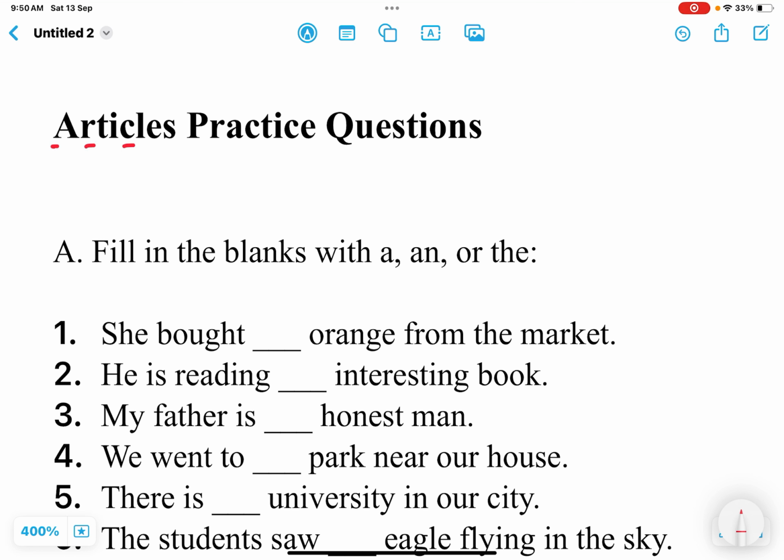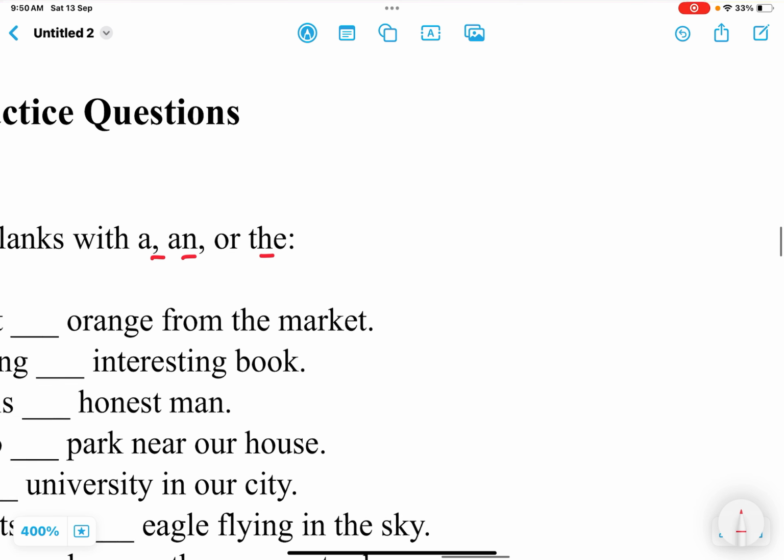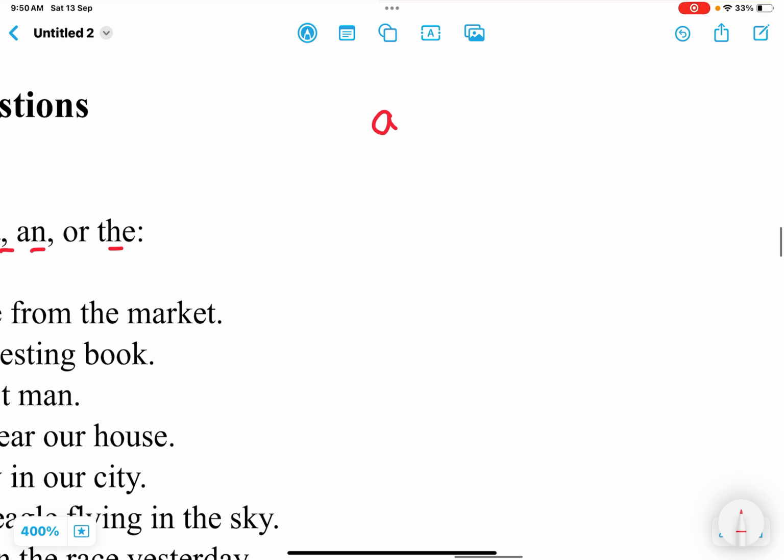Hey everyone, today we are going to practice articles, that is a, an or the. What we are to do in the first question, that is fill in the blanks with a, an or the. But before starting the question, let me tell you where to use a, an and the.